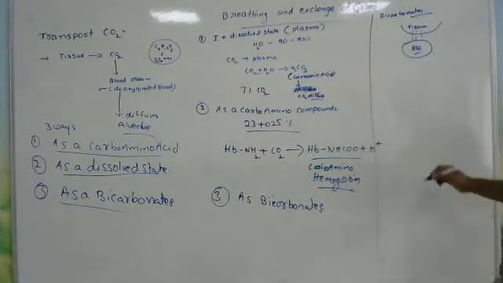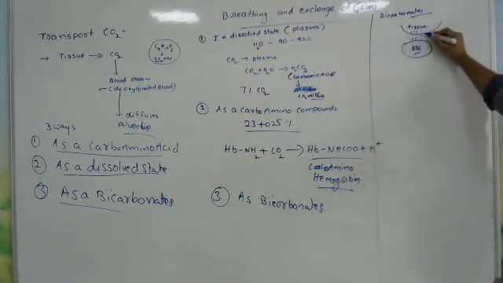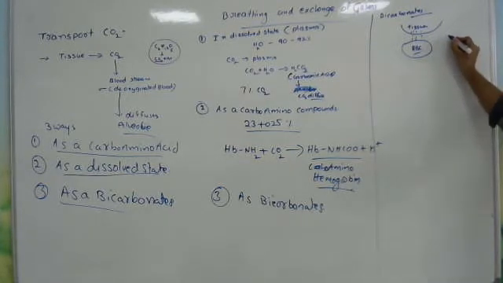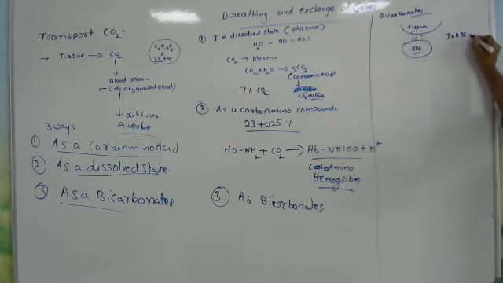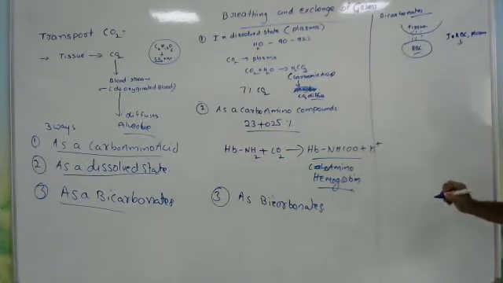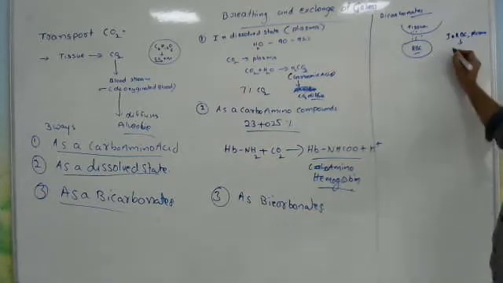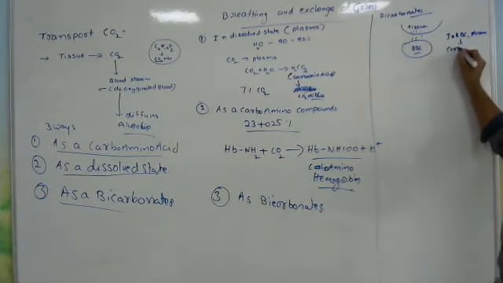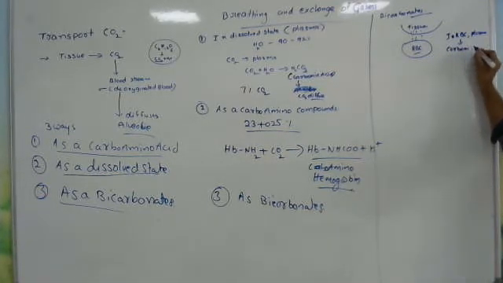So carbon dioxide diffuses into the RBC. In the RBC and plasma, one concentrated enzyme is there. That enzyme we call carbonic anhydrase. This is the enzyme.